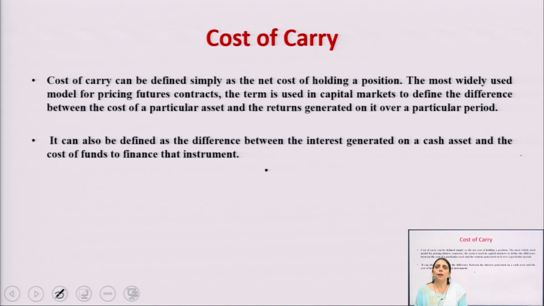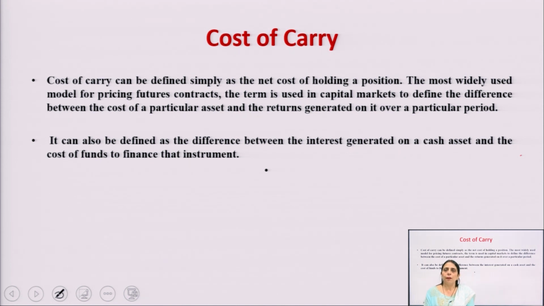Now let us discuss the cost of carry. My dear students, whenever there is a difference between the spot price and the future price, the reason behind it is only the cost of carry. Cost of carry means holding cost. There are different kinds of holding costs, known as storage cost, transportation cost, financing cost; a number of costs are involved. That is why the future prices differ from the spot price. You are going to hold the future for some period of time.